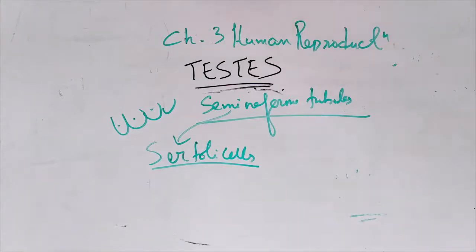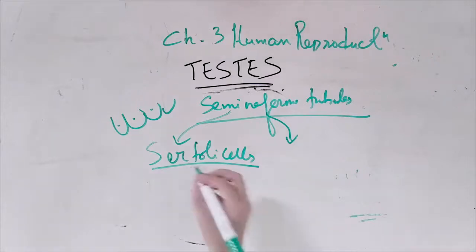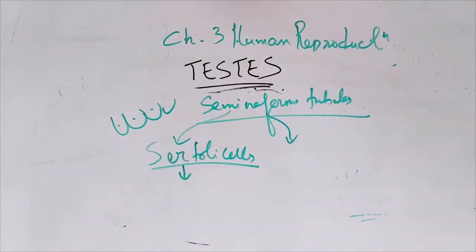Everything has to do with something, the development or giving the food, or the hormones, right? Because this is about the testis. So without the hormone, they will not be able to produce the sperms. So Sertoli cells, or nurse cells, provide nourishment to the developing sperm.